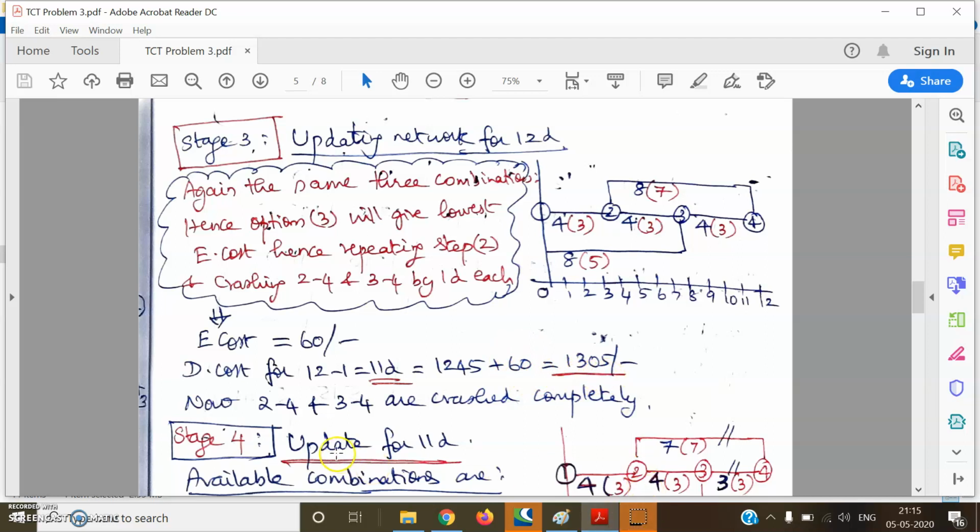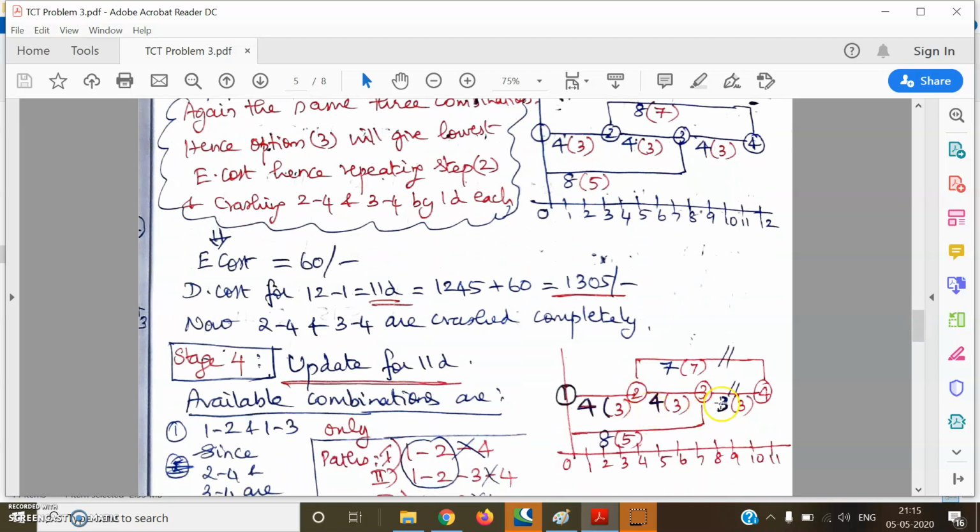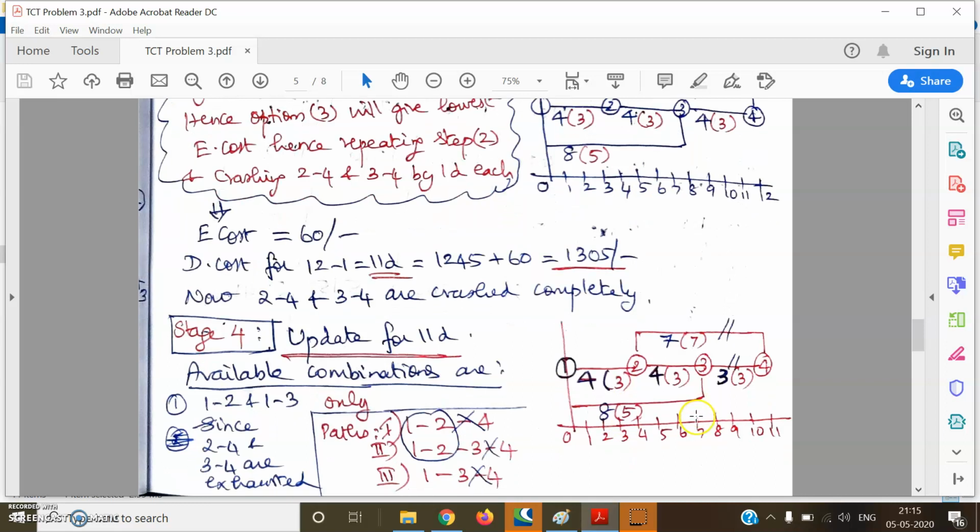Now 2, 4 and 3, 4, if you see here, after this combination, have been crashed completely. So that is what is reflected here. In stage 4, if I update the network for 11 days, it will show me the status, where 2, 4 and 3, 4 would have been crashed completely. And this is the status for stage 4.